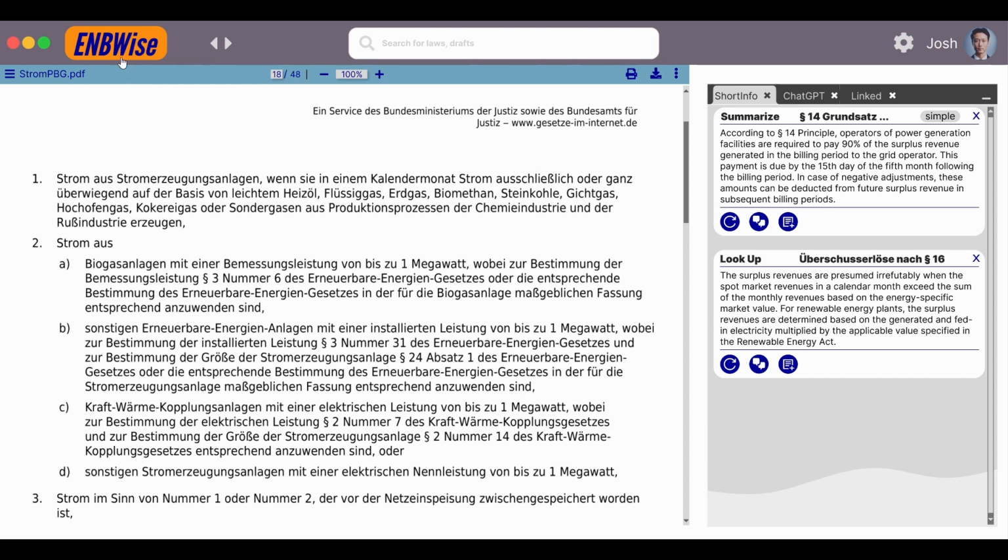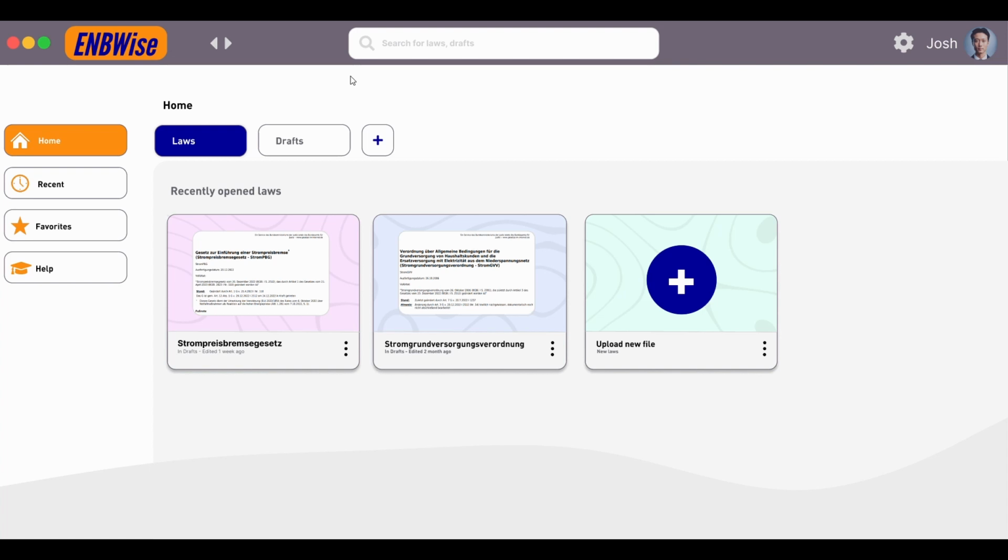So by clicking on the ENBWise logo, we will go back directly to the home page, and this is it for now. All the main features are presented. Enjoy working.